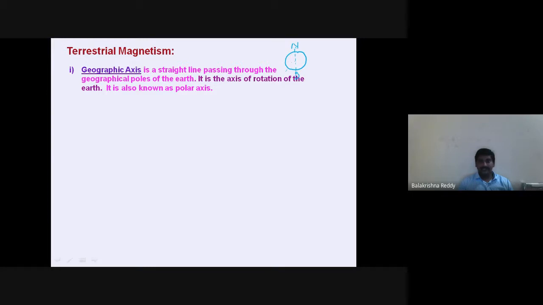Around this axis, there is a rotation. Of course, Earth rotates like this around itself. We can call it the polar axis also. Means you can see here like this, the rotation.